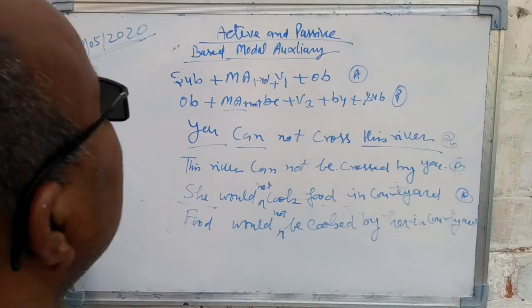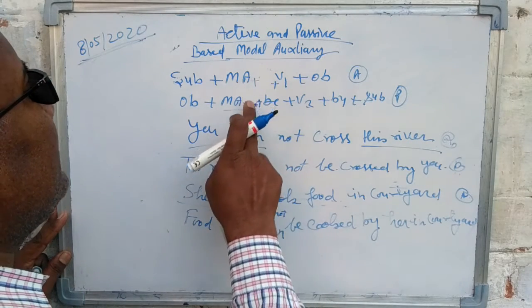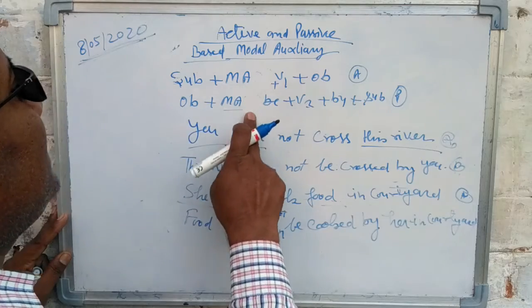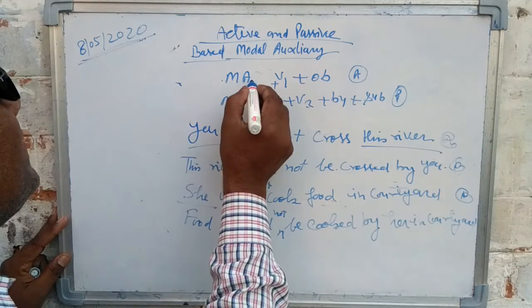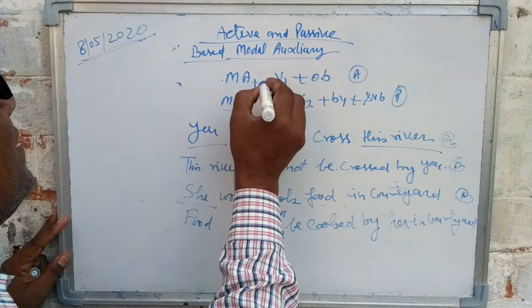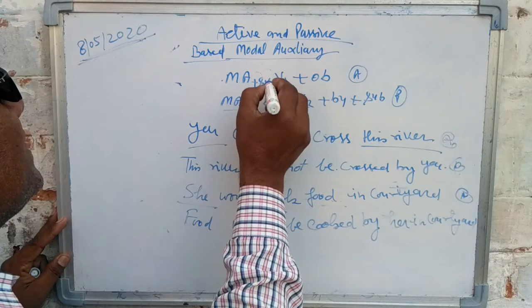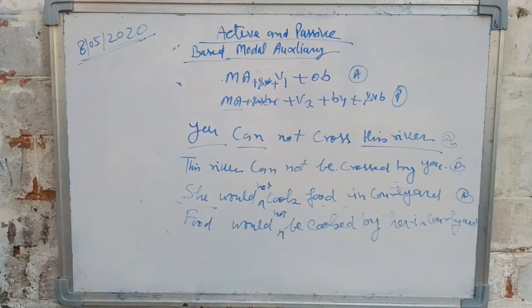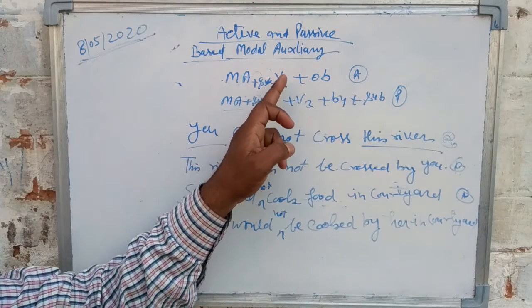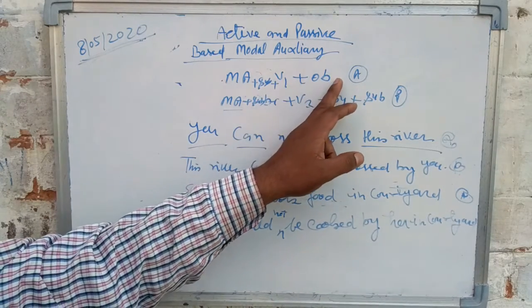Let's start interrogative. In an interrogative sentence, the modal auxiliary is written first and the subject comes in the middle of the sentence. Modal auxiliary, subject, first form of verb, object.